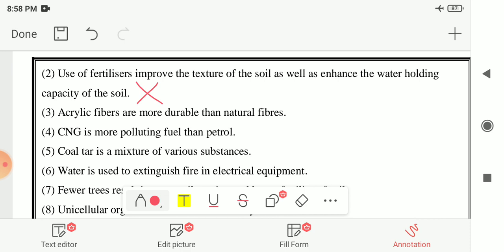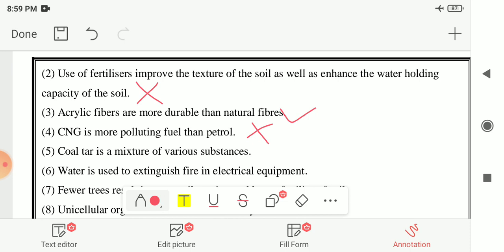Next, third number, acrylic fibers are more durable than the natural fibers. So here your answer is true. It is one of the advantages of synthetic fiber, or you can say acrylic fiber, over the natural fibers. Next, fourth number, CNG is a more polluting fuel than petrol. So here your answer is false. CNG spreads less pollution as compared to petrol. So your answer is false.